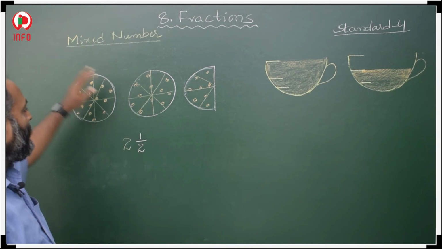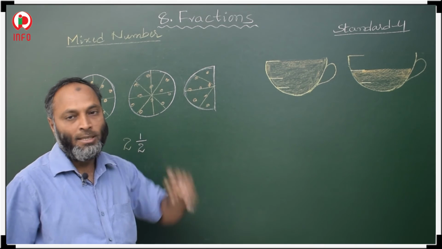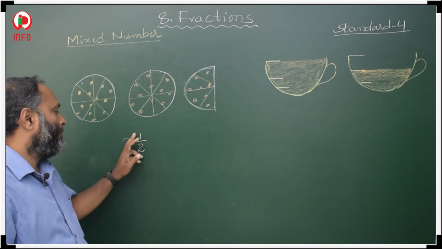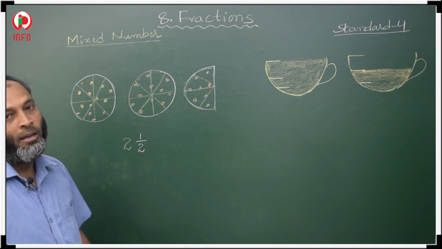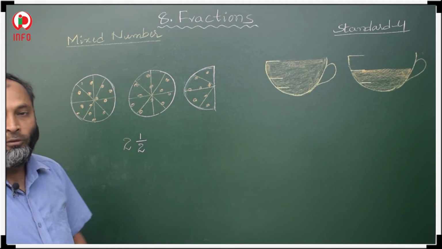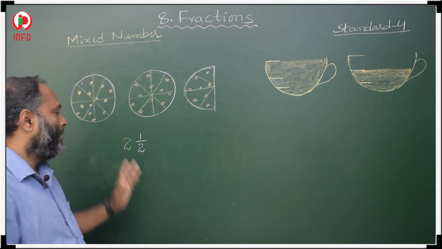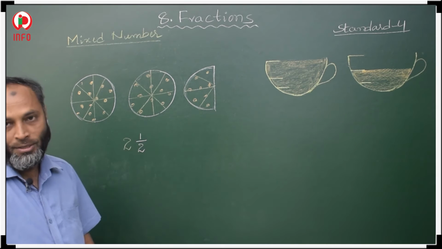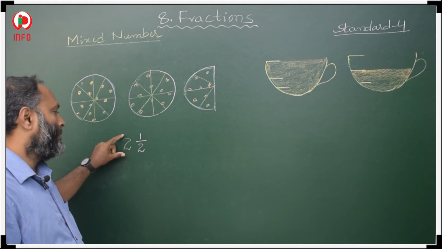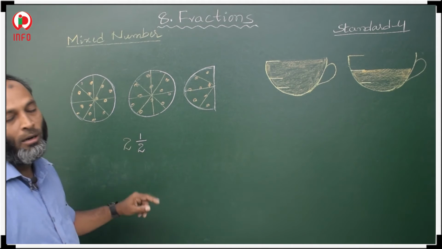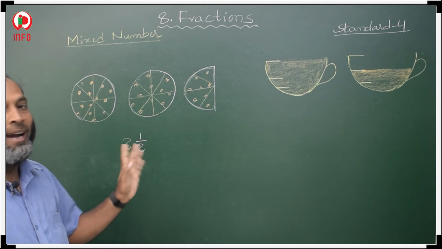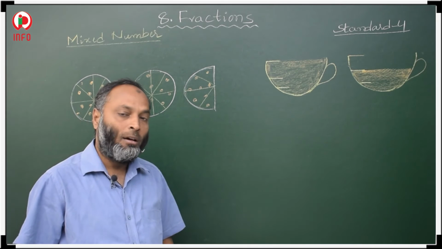So how to represent all these pizzas? 2 1 by 2. How to read? 2 and half.